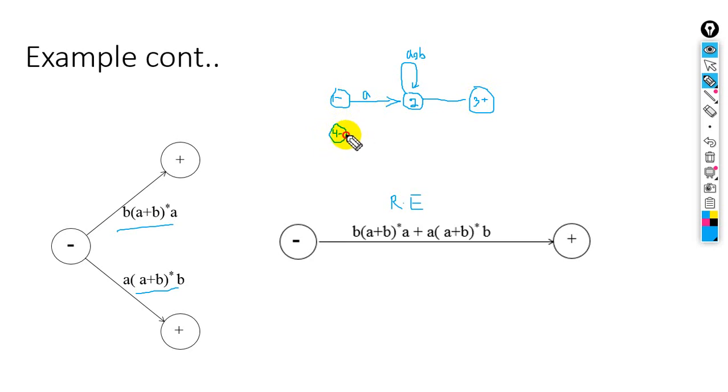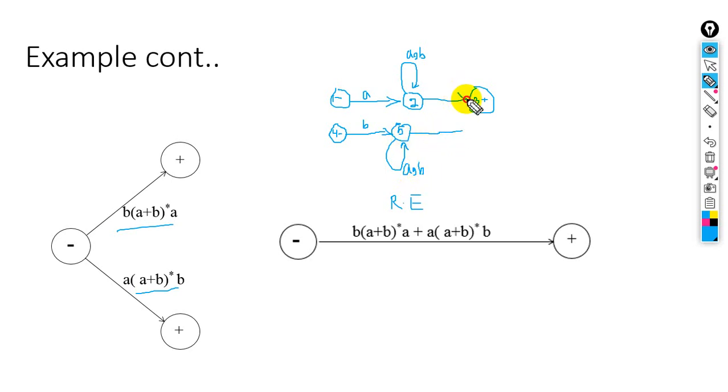In the previous example I have explained it. Here it is starting with B. This is state 5 and here we will have a loop, okay, A comma B, and ending with.